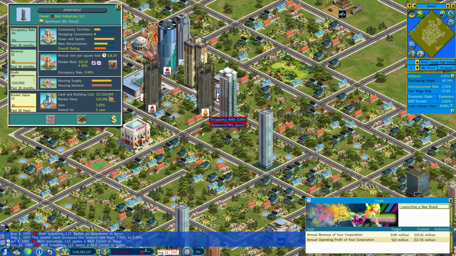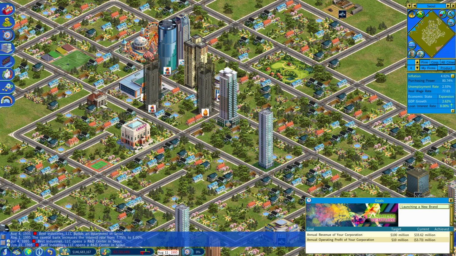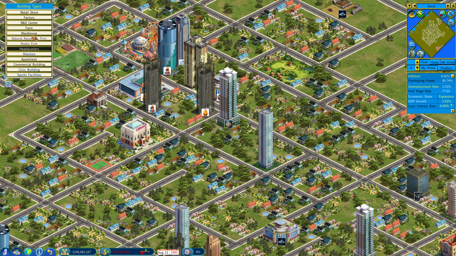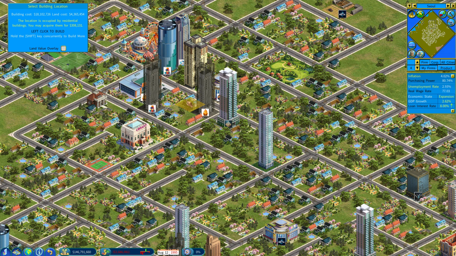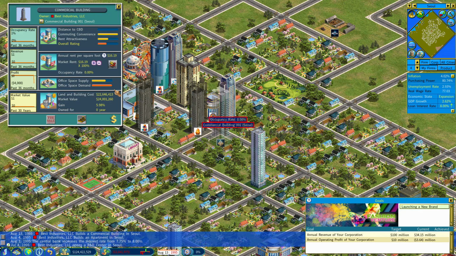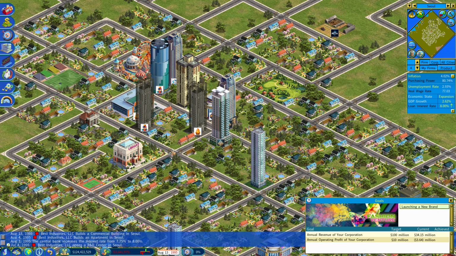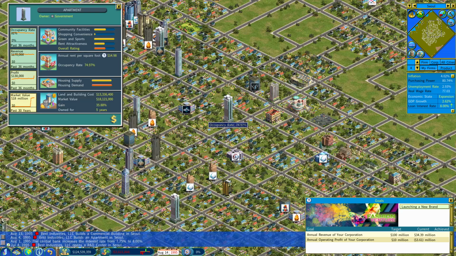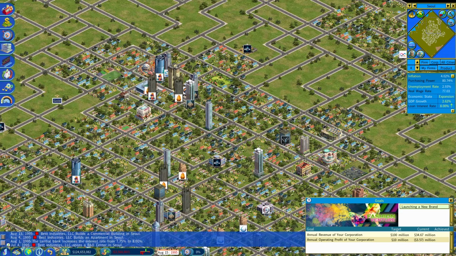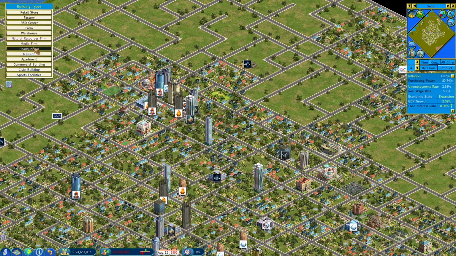And if we're undercutting the market, let's put up another, and let's do a commercial building as well. Why not? We'll have a little hub here, and we'll do the same thing, 85%. Do we want to wait it out? Or maybe we'll do 2.